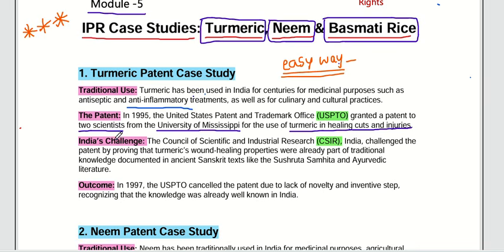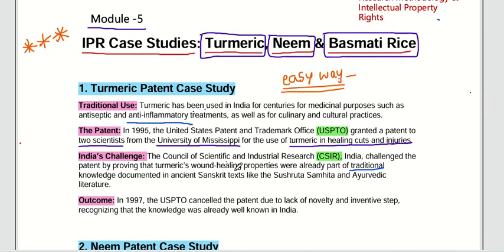But what happened in India? They opposed that patent. The Council of Scientific and Industrial Research, that is CSIR in India, challenged the patent by providing proof that turmeric's wound healing properties were already part of traditional knowledge documented in ancient texts. They challenged that patent because it has already been used since traditional days in India.